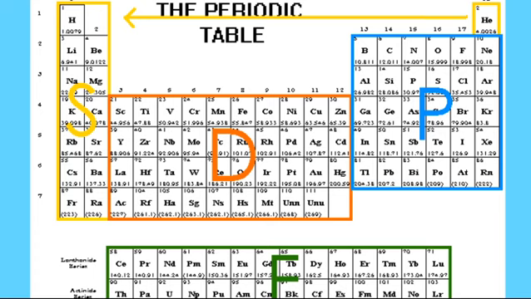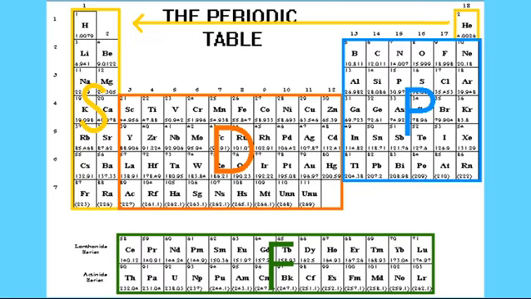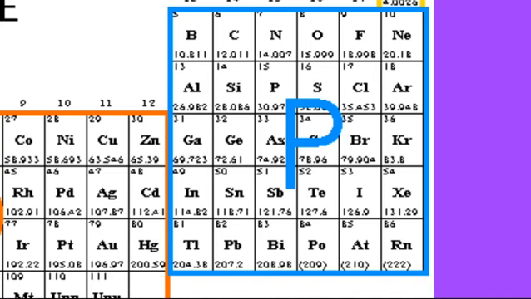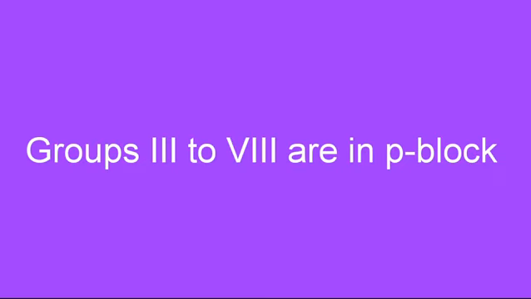The s block of the periodic table constitutes groups 1 and 2. Then all the elements whose electronic configuration ends in p, p1, p2, p3, all the way to p6, all those ones are in the p block of the periodic table, as you can see there. And those, of course, include groups 3A to group 8A.